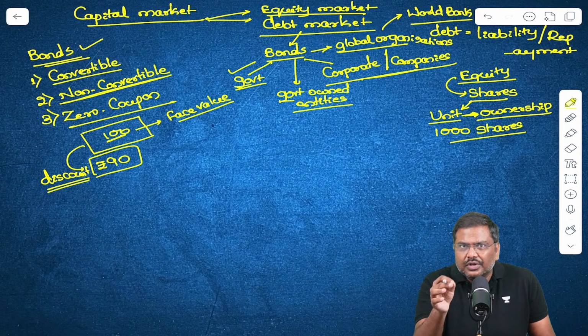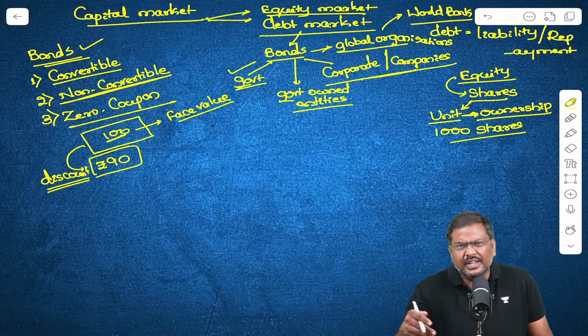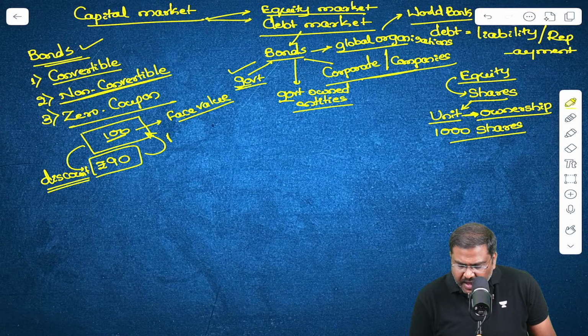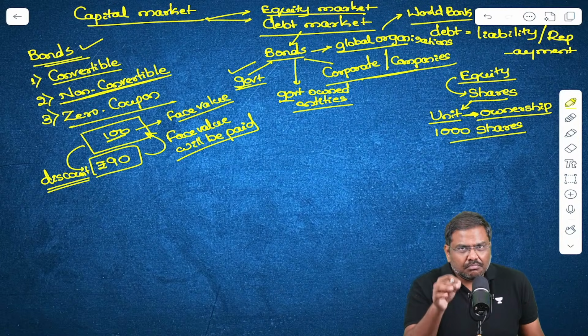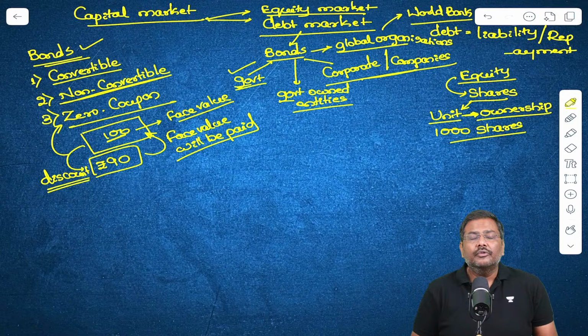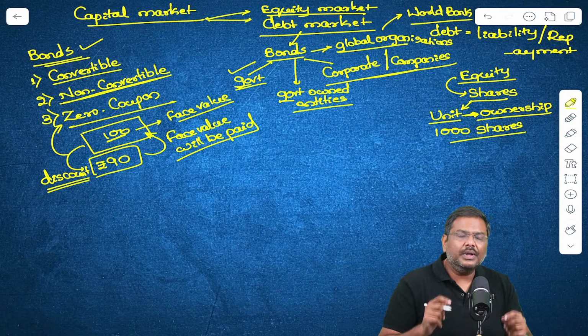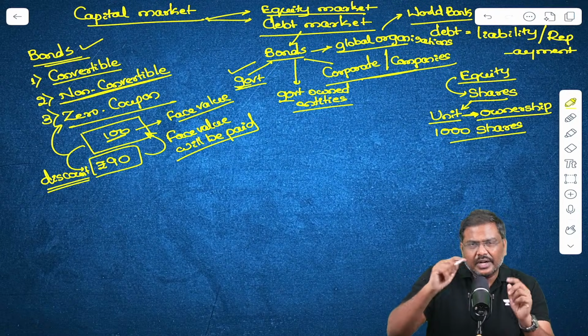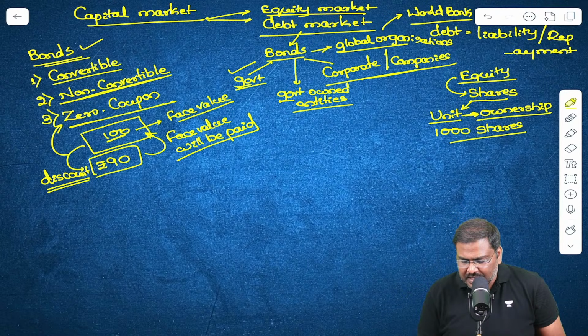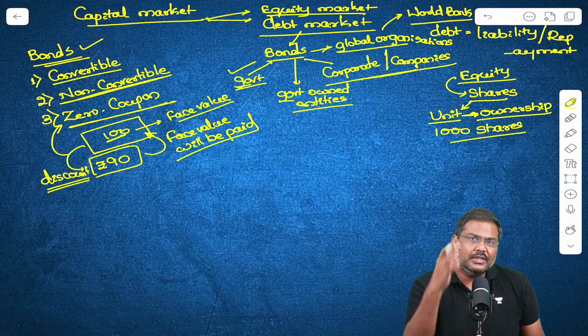And upon the maturity period, let's say 2 years, 3 years, whatever the duration is, whatever is the face value will be paid upon the maturity period of the instrument. So these are instruments which are issued at a zero coupon, at a discounted price, and upon maturity, you will receive the face value. These instruments are referred to as zero coupon instruments.